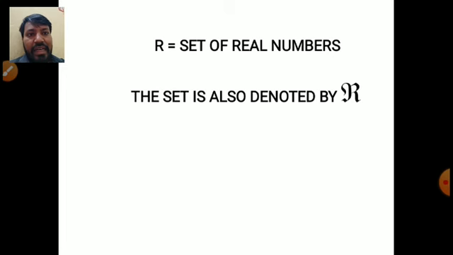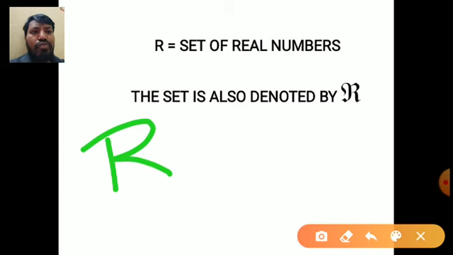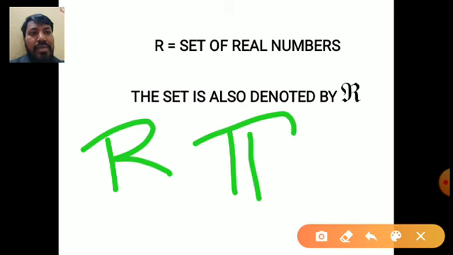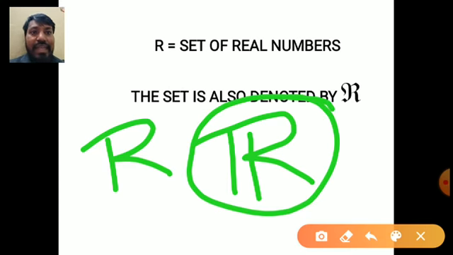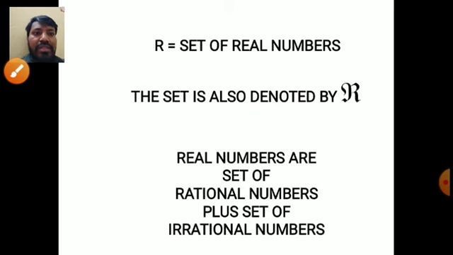A relation is denoted by R, which is different from the real numbers. In your notebook, some textbooks may mention it like this. This represents the set of real numbers, so do remember that point. Real numbers are the rational numbers and irrational numbers all together.